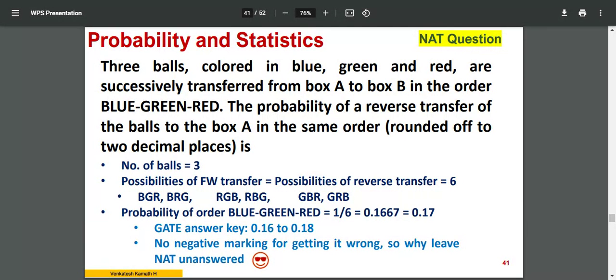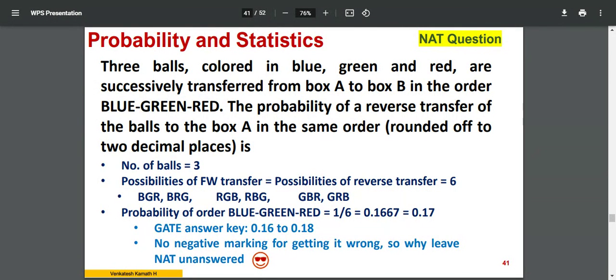Answer: you'll see it's very simple. Three balls colored blue, green, and red. Three colors are there: blue, green, red. Three balls are there. They are successively transferred from box A to box B one by one. Successively means one after the other.